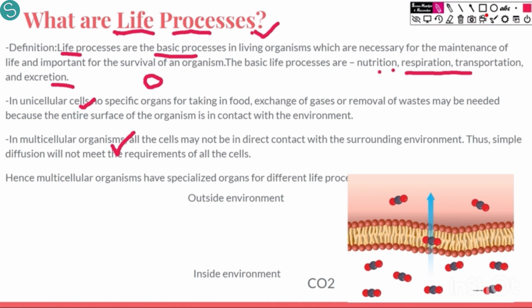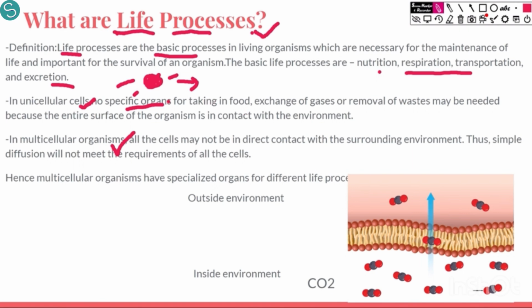For nutrition, they take in food from one side and release waste from the other side. For respiration as well, they take in oxygen and release the byproducts from the opposite side. Transportation, excretion, everything is done within this single cell, without any special organs.